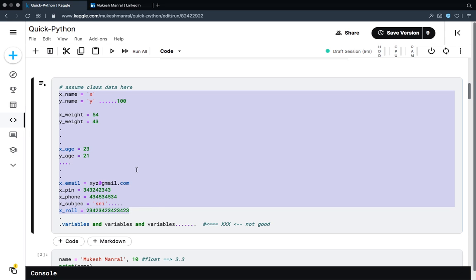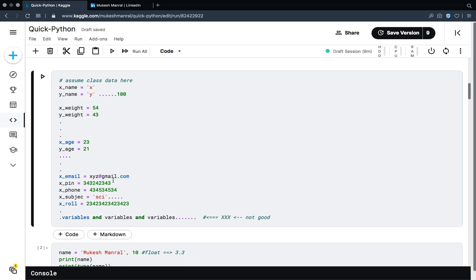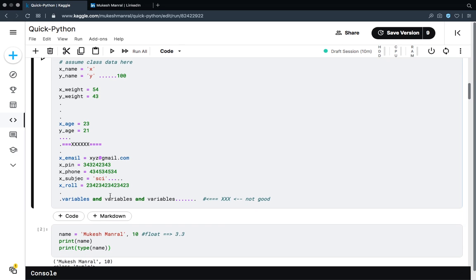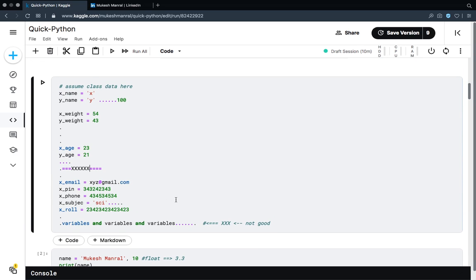Using tons of variables means that when you have a good amount of data, this process is unfit. Even in the process of only storing your class data, you are using many variables. So what if you want to store the whole university data? Imagine how many variables there will be. So these are the problems with basic data types. Now that you know them, let's start with what a data structure is and what it does to fix these issues.